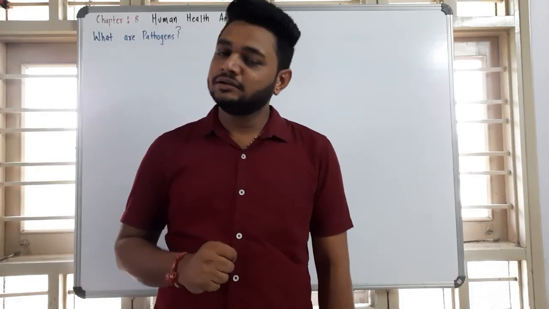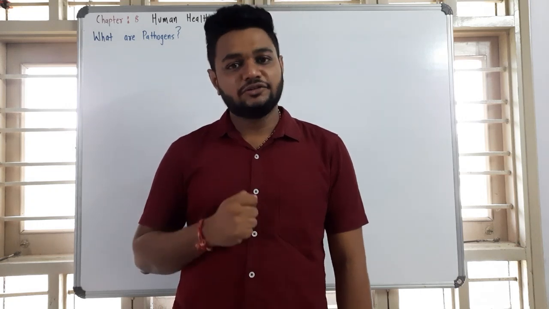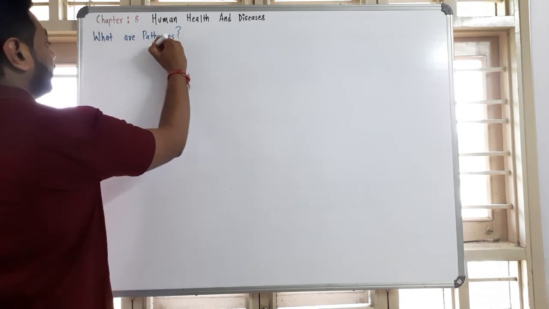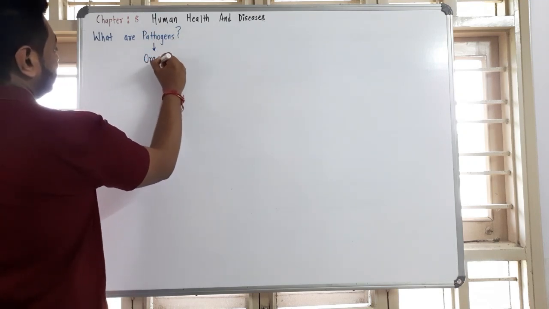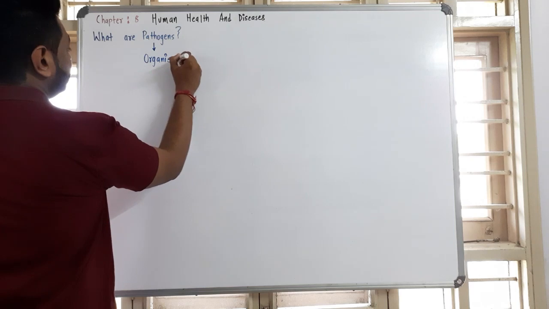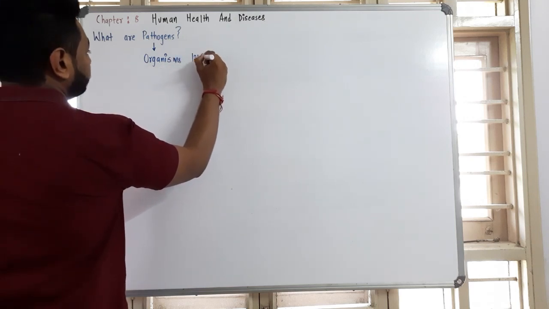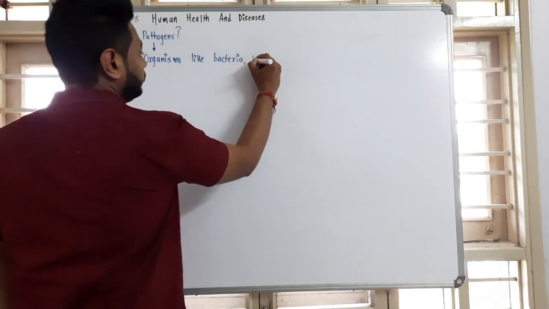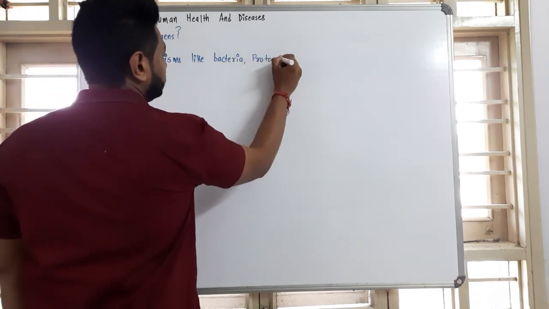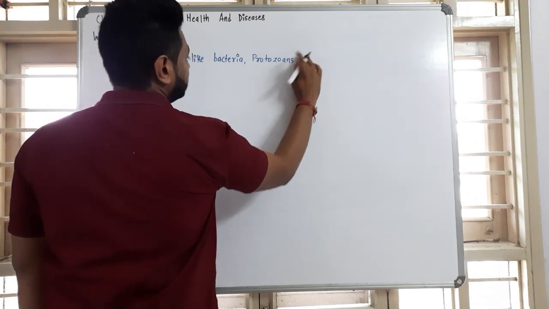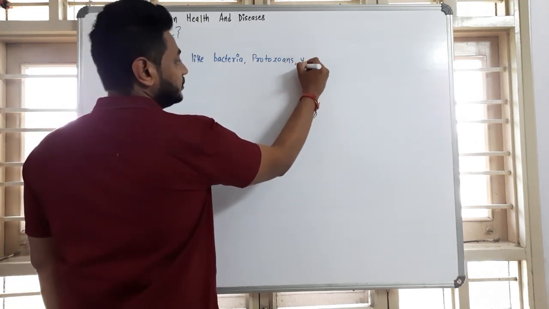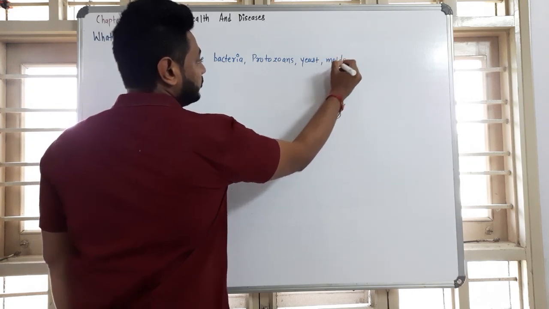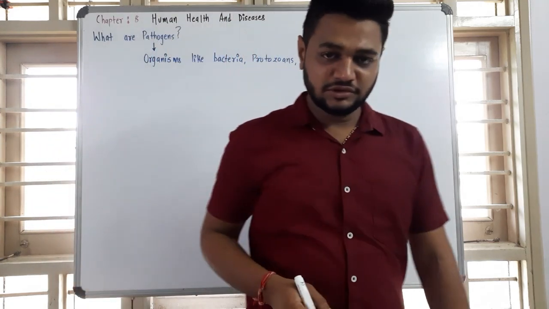Now, what are pathogens? Pathogens are organisms like bacteria, protozoans, yeast, molds, and parasitic worms.